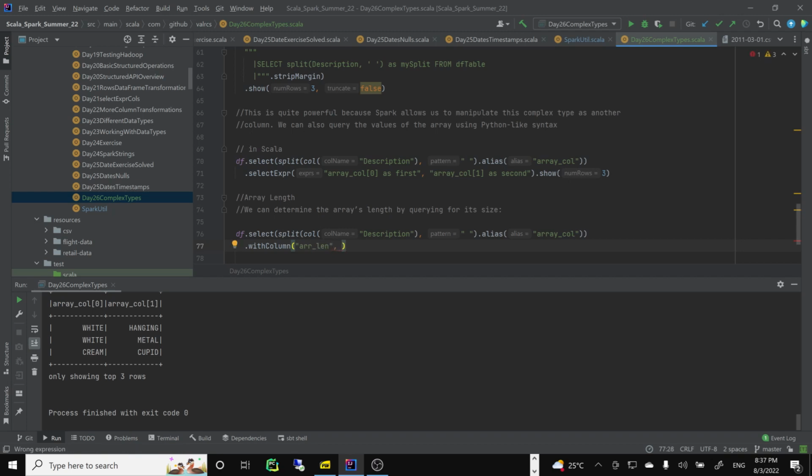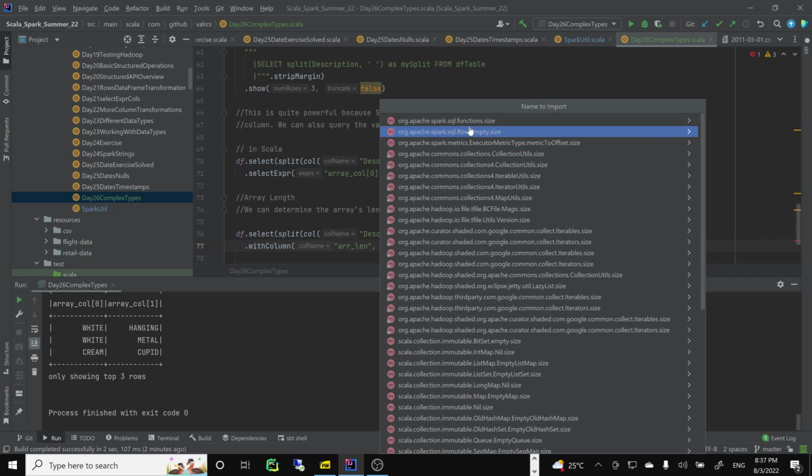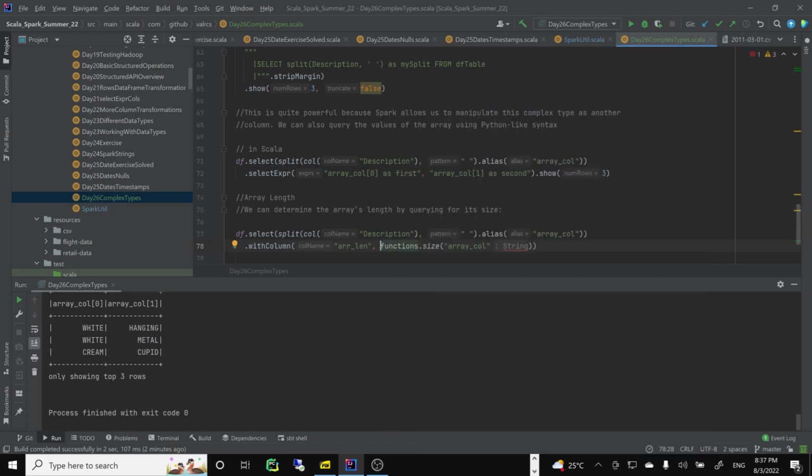So it will be size of array column. Okay, so now we need to import it. Function size, array column, but it needs to be a column. Okay, so col array. Okay, yeah, right.